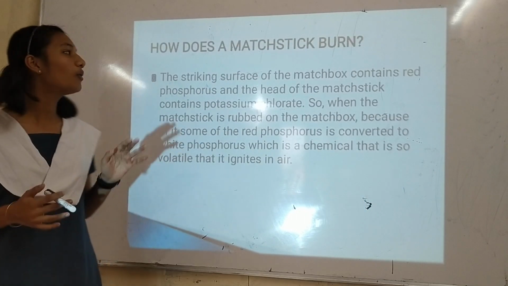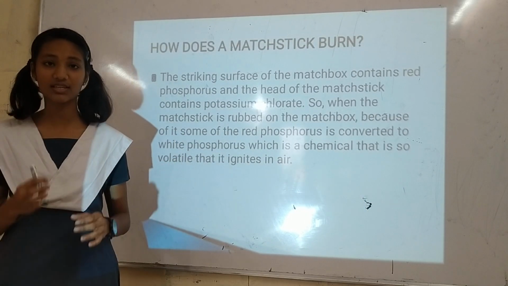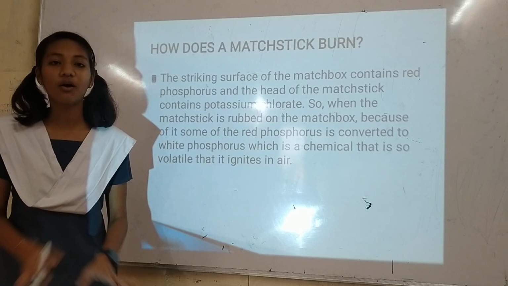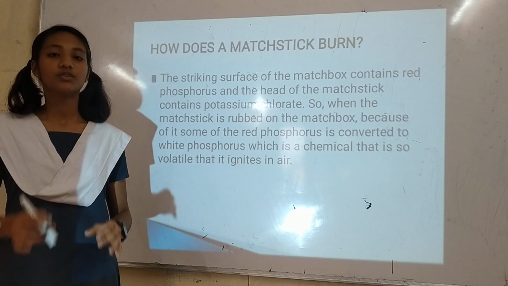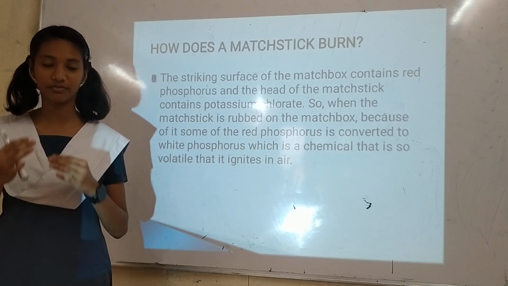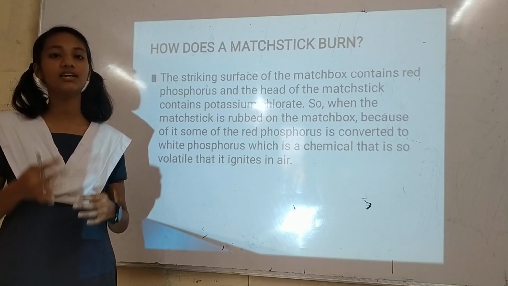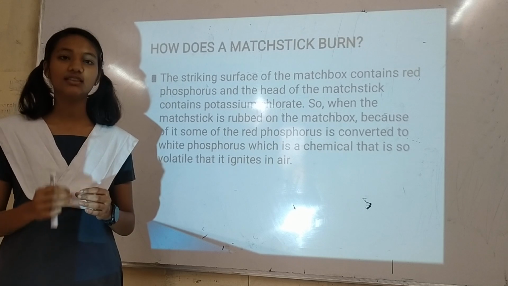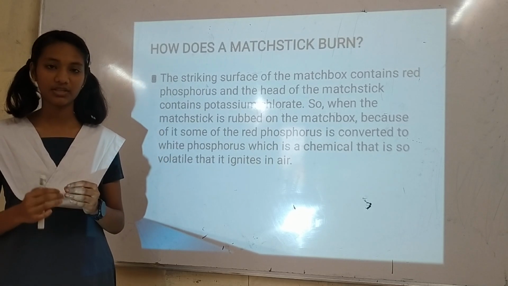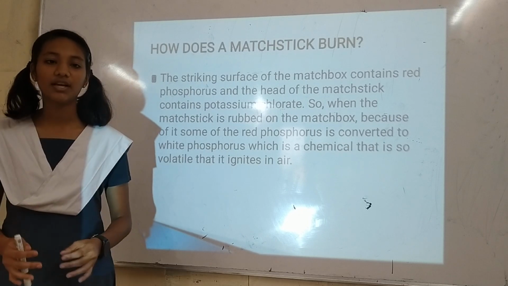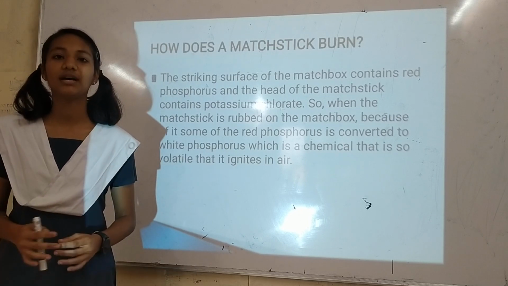So let's know about how a matchstick burns. As a matchstick is a combustible substance and we all use it in our daily lives, but we don't know how it burns. The striking surface of the matchbox contains red phosphorus, and the head of the matchstick contains potassium chloride. When we strike the matchstick on the matchbox surface, the red phosphorus turns into white phosphorus, which is so volatile that it ignites in air. So this is how a matchstick burns.